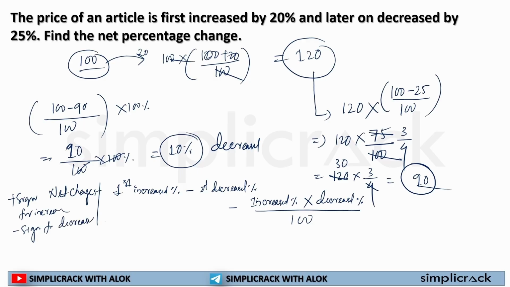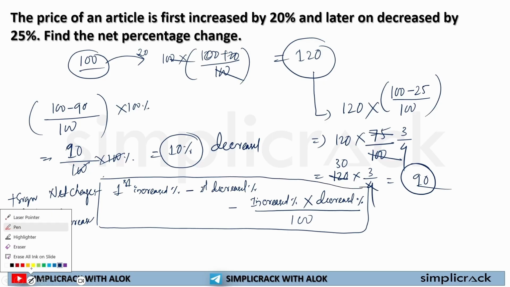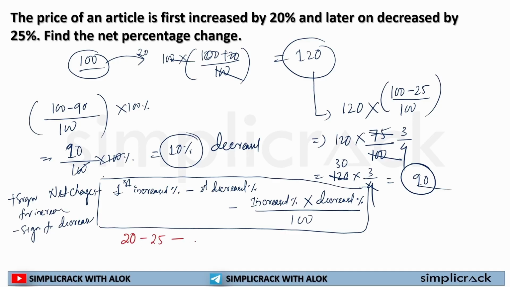Okay, now if I put this formula in this particular question, let's see how that looks. Here the first increase was 20, then the decrease minus 25, minus increase 20 multiplied by 25 divided by 100.